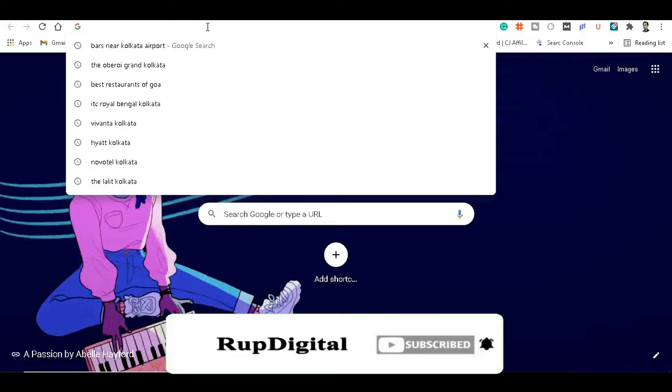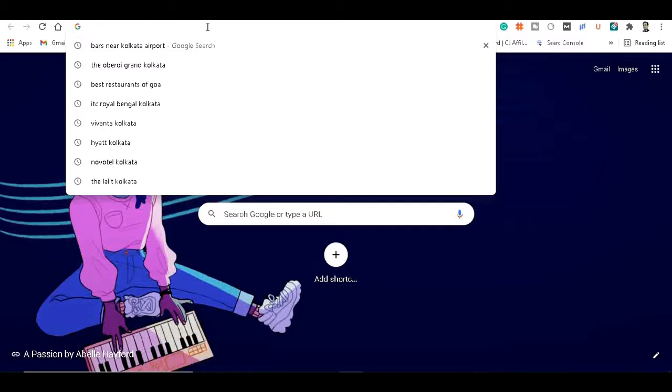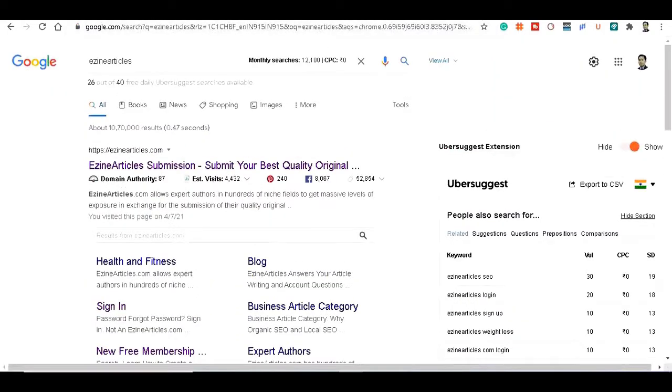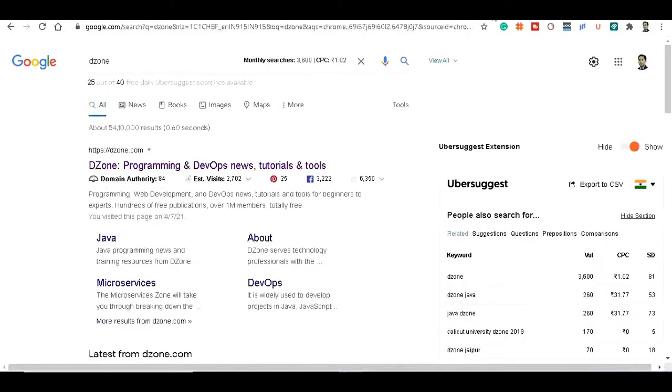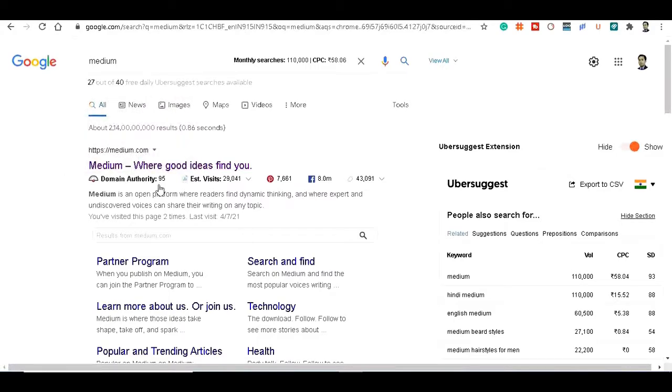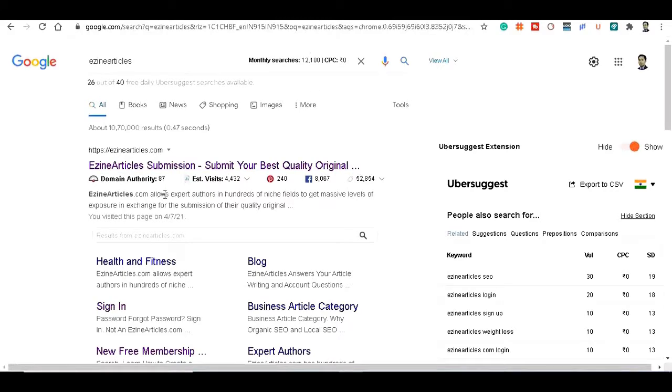And if you ask me which websites to use for guest posting, I strongly recommend Medium, Issuu Article, Region website, and Listeller. Here you can see the Medium site's domain authority is 95, which is one of the best scores. Can you see the search volume? It's also very high. Next, come to this Issuu Article. Domain authority 87, so it is also very popular.